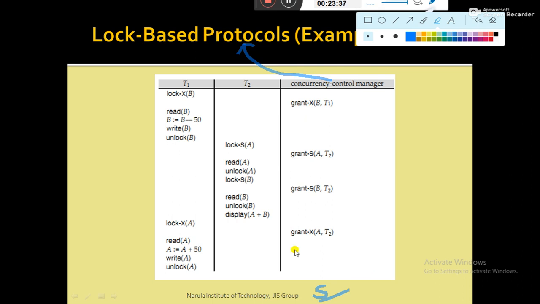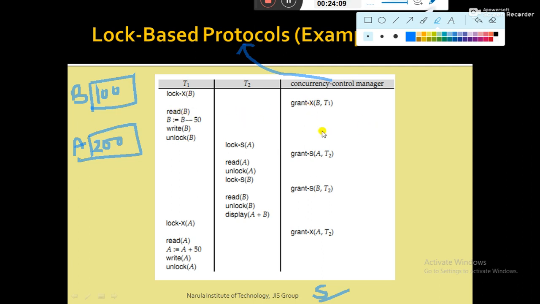Let's check. Suppose B is in the database, and suppose 100 rupees are there. Suppose A has 200 rupees. Now lock-X(B) is already granted.